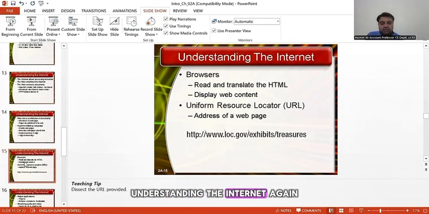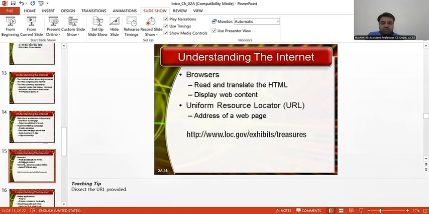Understanding the internet, again, we use browsers, which allow us to read and translate the HTML document, the website or the web page, and this web page content is displayed to us using the Uniform Resource Locator, for example www.loc.gov. This is a resource, and the Uniform Resource Locator means that you have to give the address of a web page.